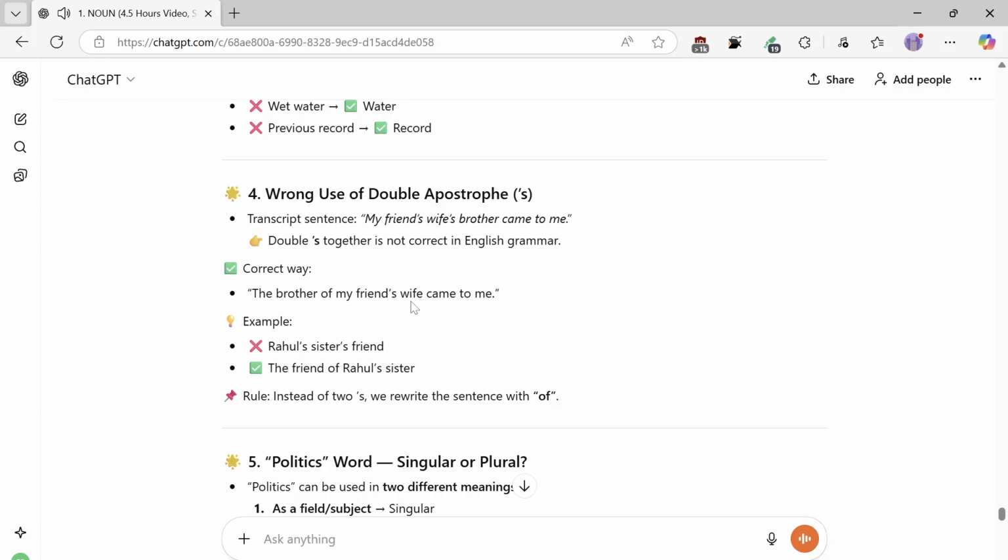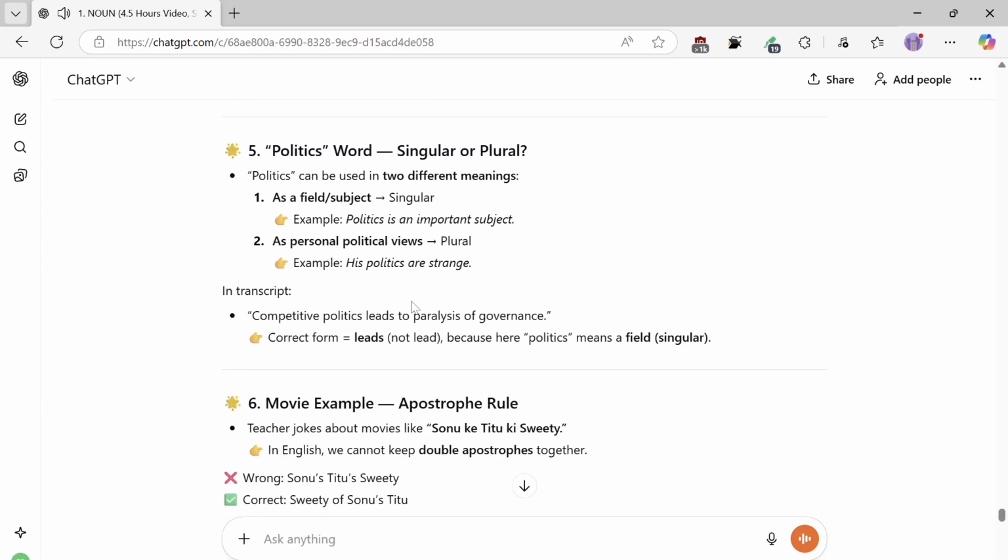Number 5. The word politics, singular or plural. Politics can be used in two different meanings. One, as a field or subject, singular. Example: Politics is an important subject. Two, as personal political views, plural. Example: His politics are strange. In the transcript: competitive politics leads to paralysis of governance. Correct form is leads, not lead, because here politics means a field, singular.